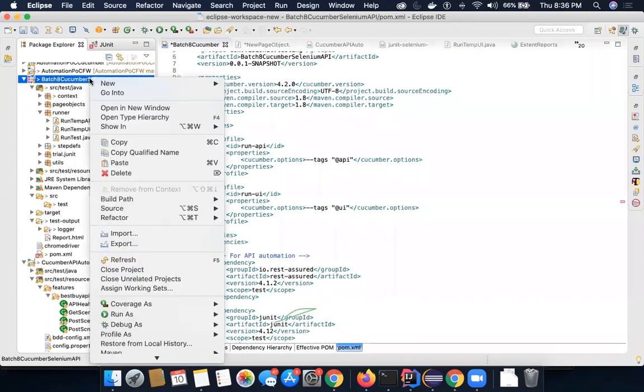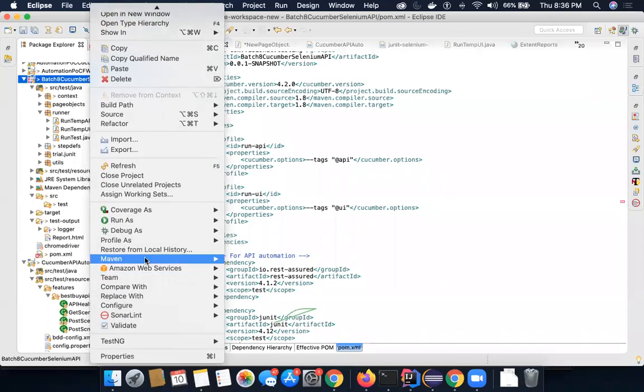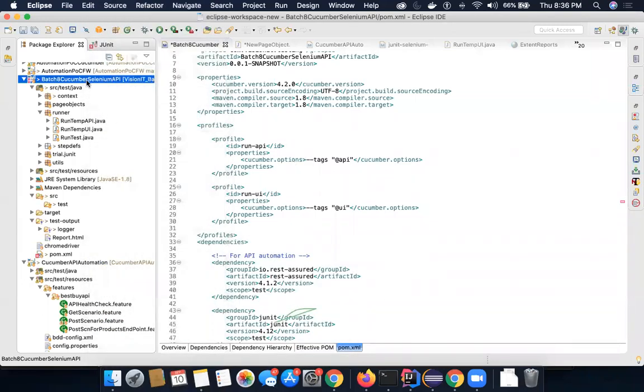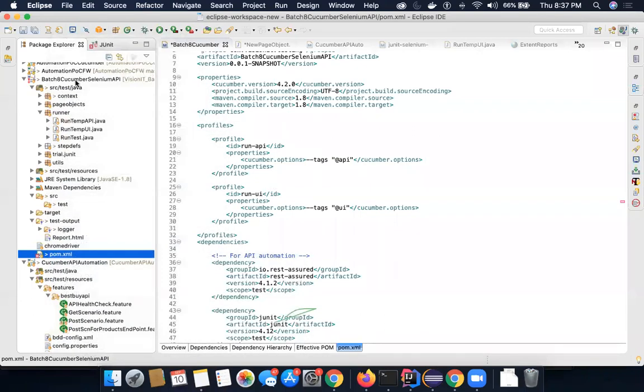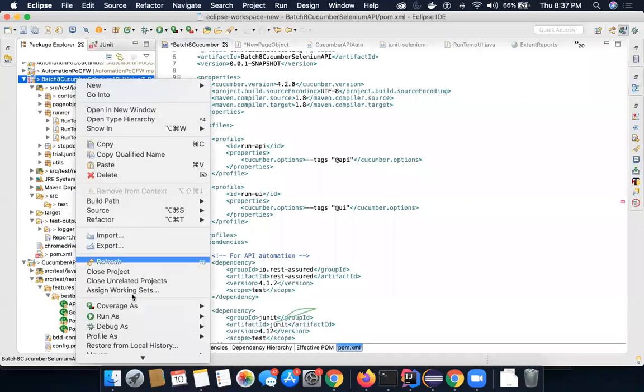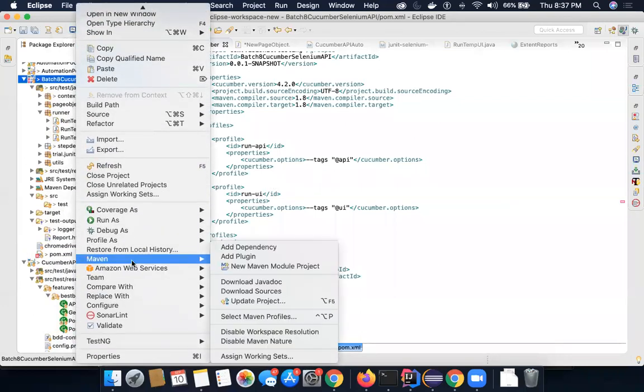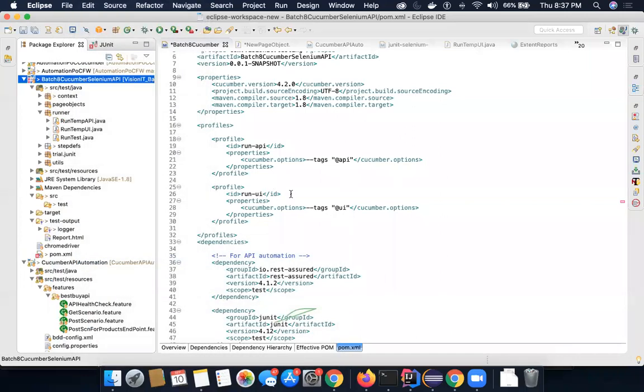You make the change in the POM, then you do a right click, and then you go to Maven. You have to do right click on the project, not on a specific file, because this is a common mistake I'm telling you. People do this and then say option नहीं दिख रहा है. You have to right click on the project, then go to Maven, and then click on update project, right? The moment you do update project, जो भी आपके changes किए आपने Maven POM में, everything will be sorted out,